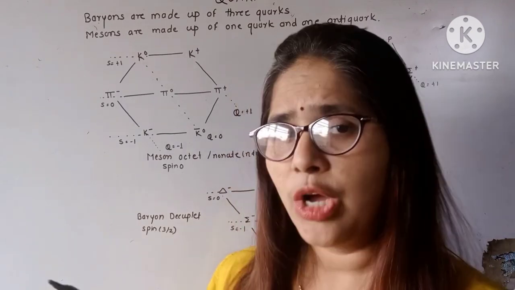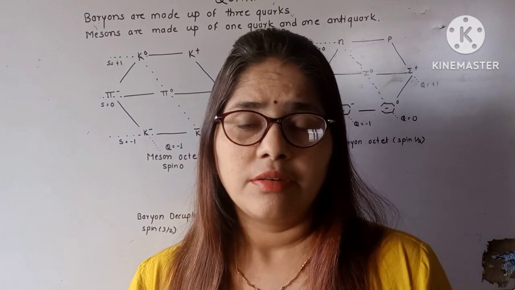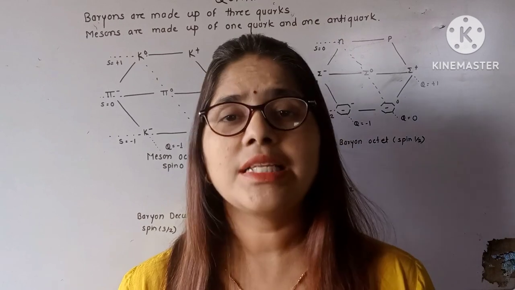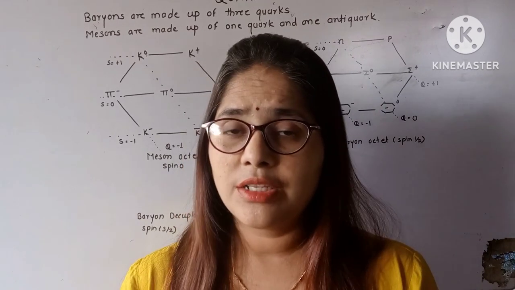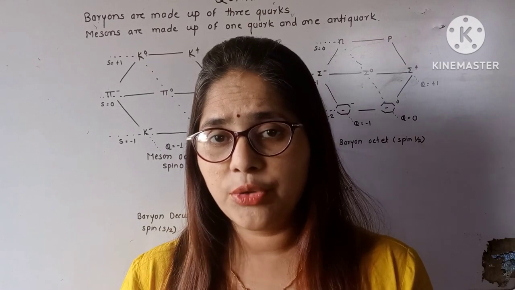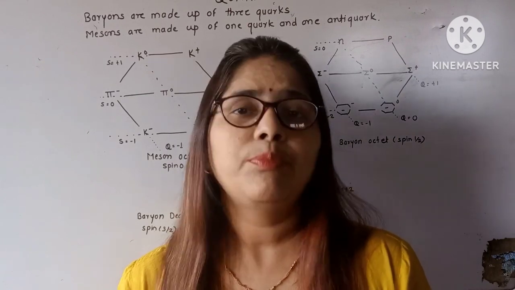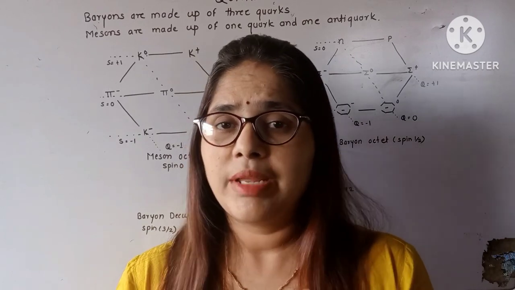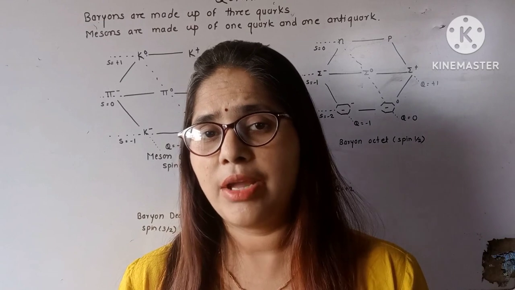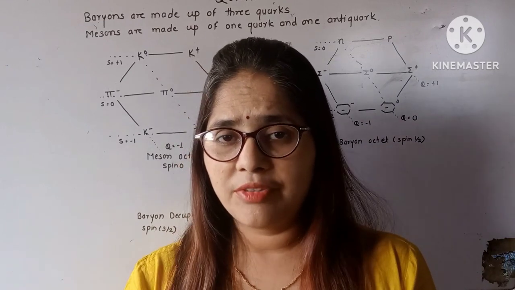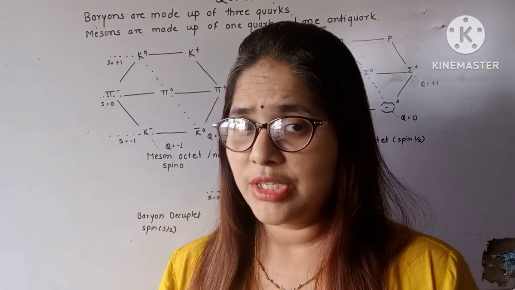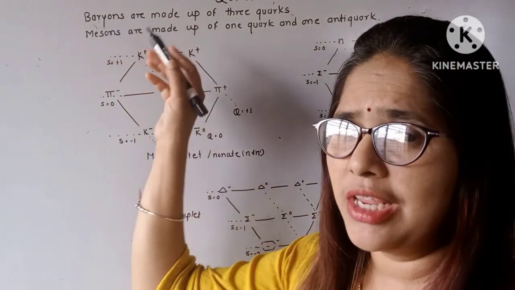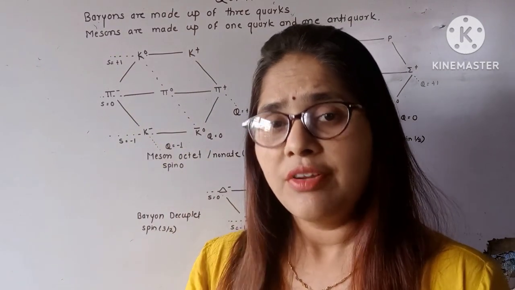If you want to know how the quarks make these baryons, or how these are constituting parts for the baryons, you can watch my previous video. I will put a link into the description box. You can go there, and I have solved many examples of the baryons and the pions and how quarks make the different baryons and different mesons. Okay. Now these baryons are made up of three quarks, whereas the mesons are made up of one quark and